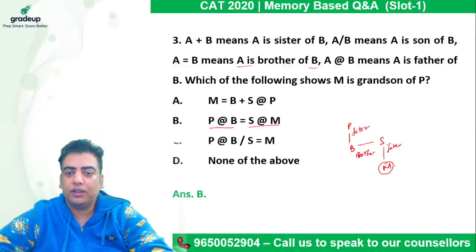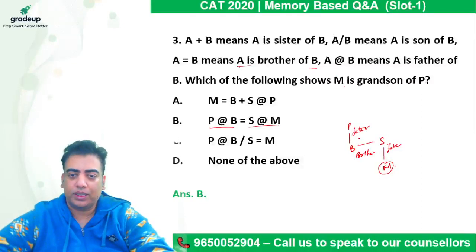So option B will be ruled out. Please check it out here, right? Nowhere is it mentioned whether M is a male or a female.